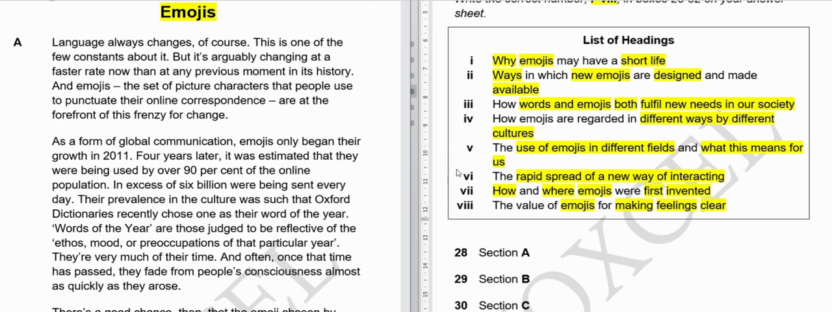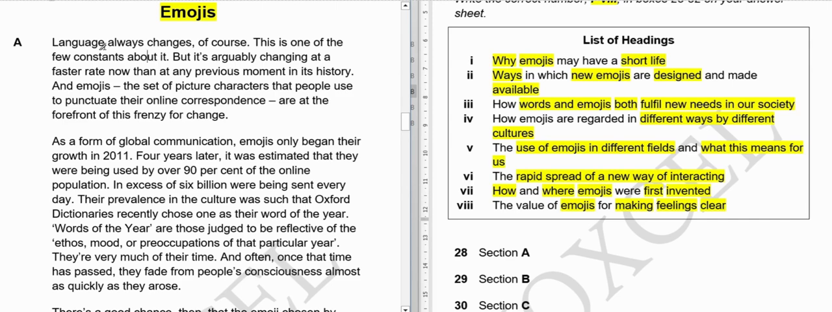Okay, now A paragraph. Language always changes, of course. This is one of the few constants about it. So this particular paragraph is saying that language always changes. There is no doubt about that. This is one of the few constants. So there are a few constants, maybe 2 or 3 or 4 or whatever the number is, more than one, and it is one of those.